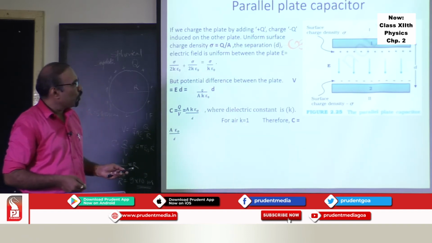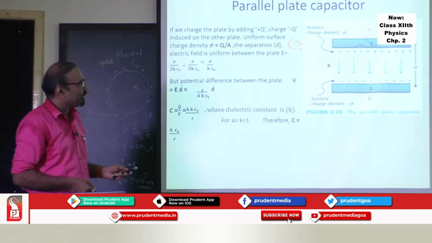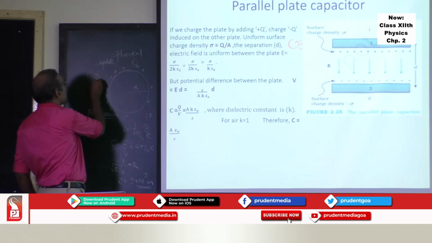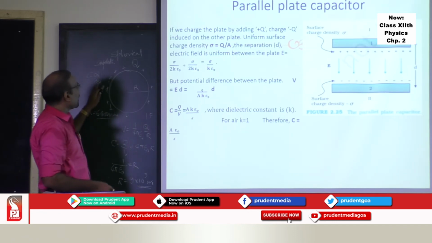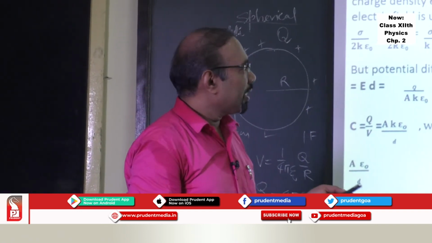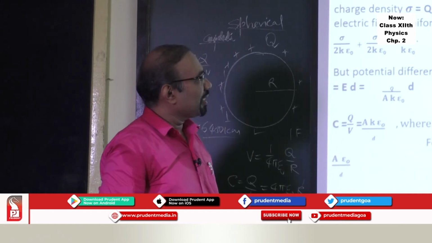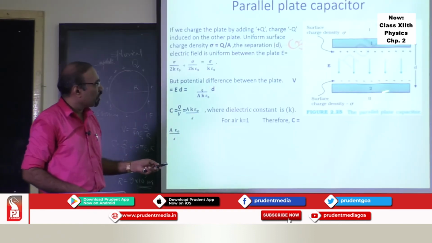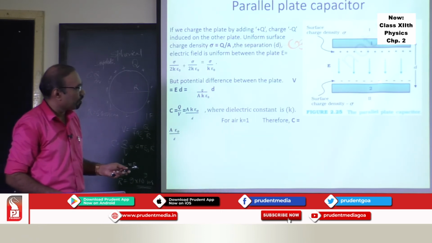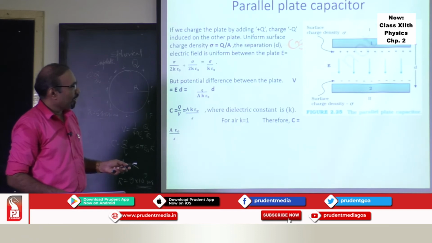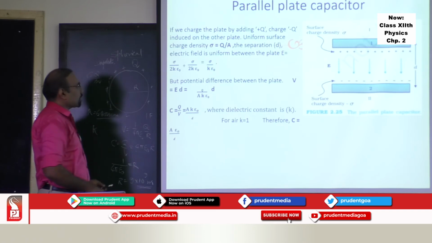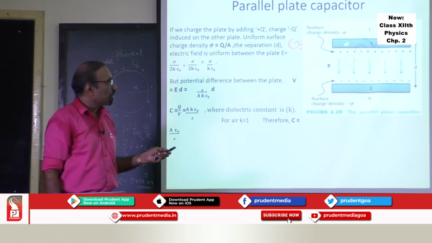But if you insert a dielectric medium here, the potential difference decreases. C is equal to Q upon delta V. This delta V decreases. You will understand it later once we do this particular part. So delta V decreases, and that's the reason the capacitance of this combination with dielectric will increase. So we can put a dielectric between the plates of the capacitor. It has a dielectric constant, we take it as K.